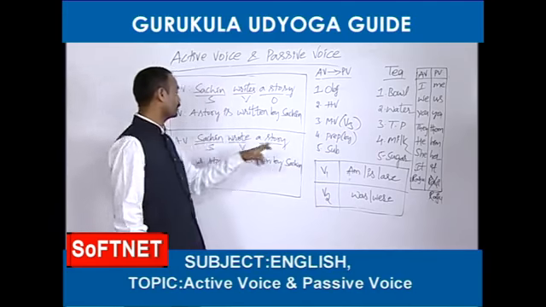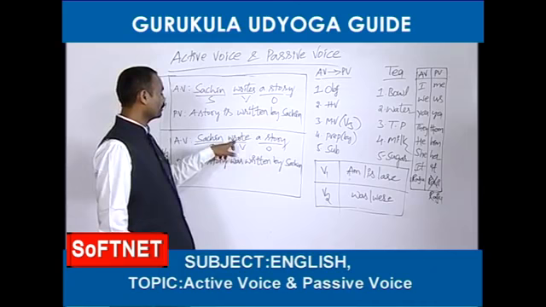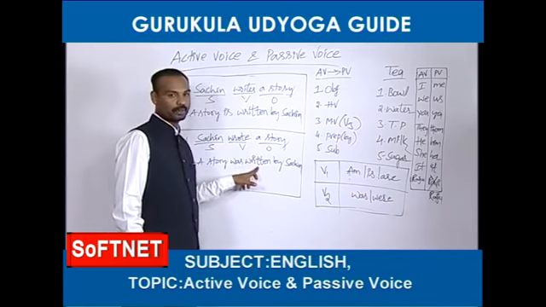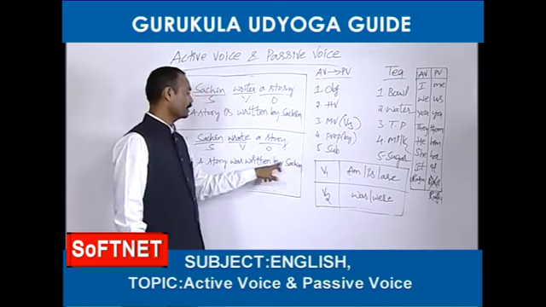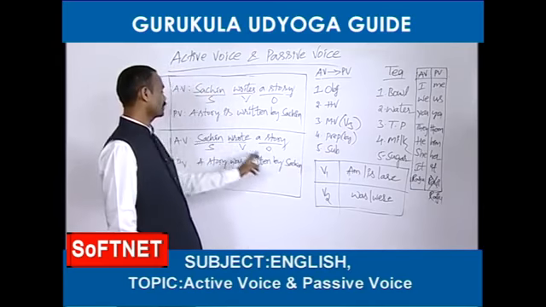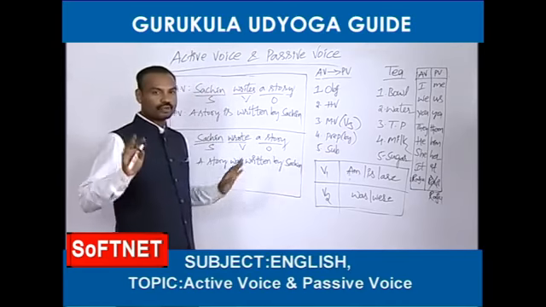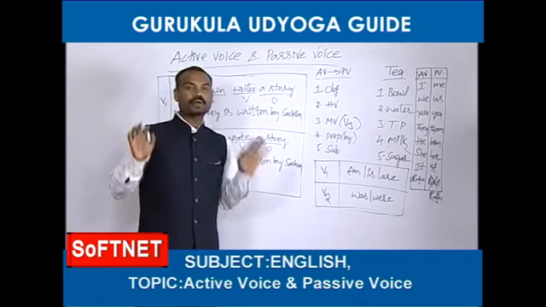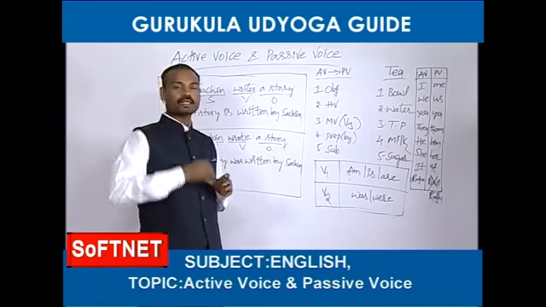Next, third point, main verb. I told you, the main verb always must be changed into third form in the passive voice. Next, fourth point, by. Next, subject. This subject should be taken here. So friends, this is the process of changing an active voice into passive voice.